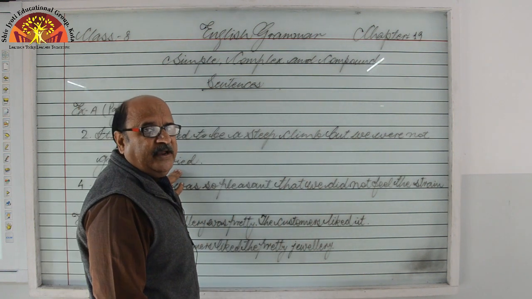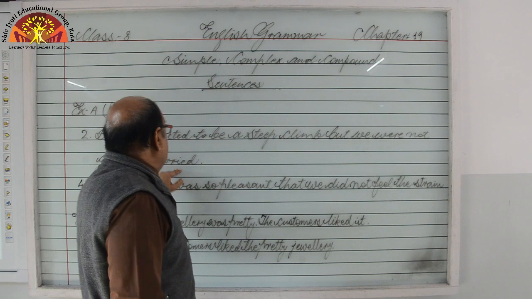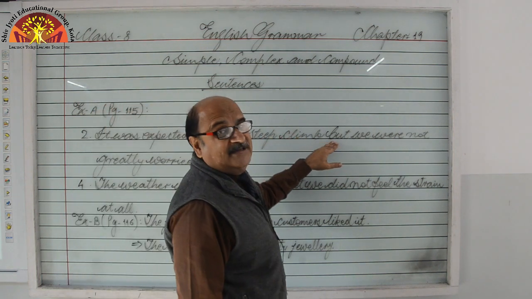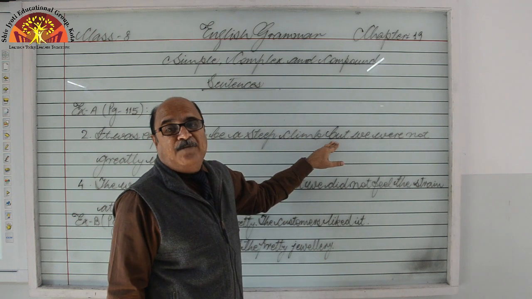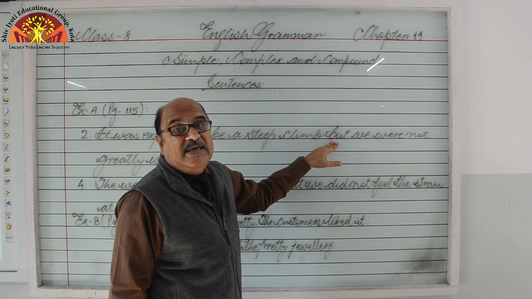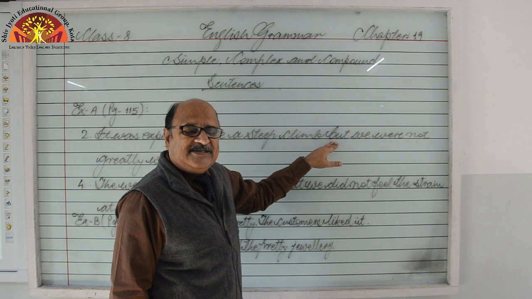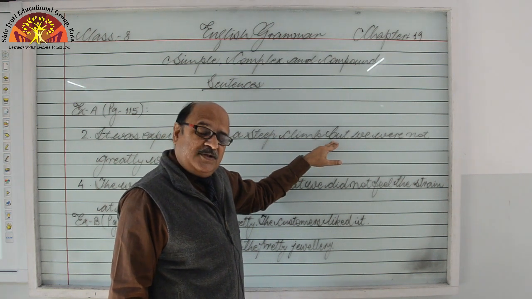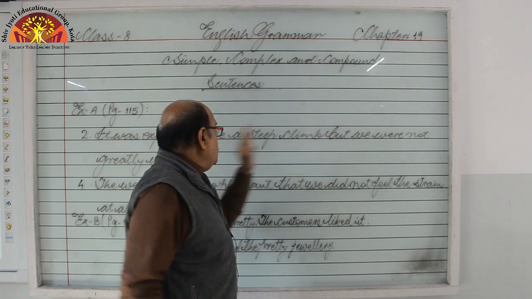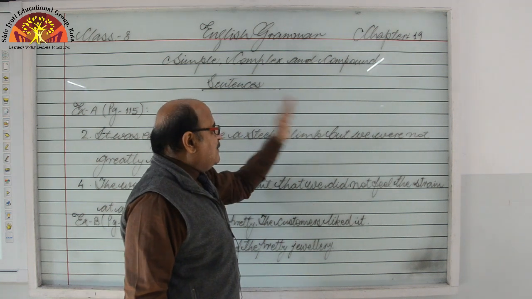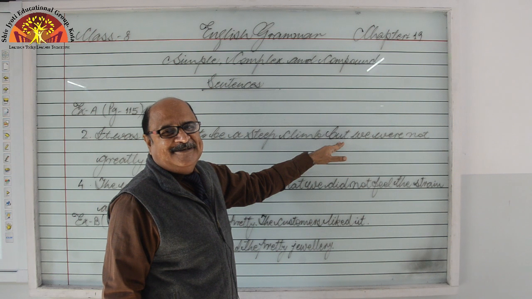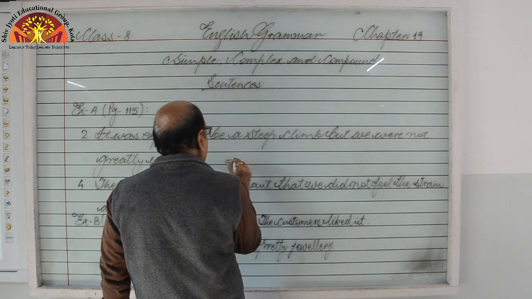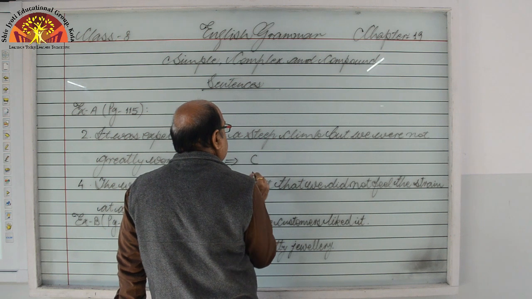This is also complete, which means this is also a main clause. Main clause plus main clause, and the conjunction is but. FANBOYS, B stands for but. So this is a coordinating conjunction. Hence proved, two main clauses connected with a coordinating conjunction. Just tell me, what kind of sentence?